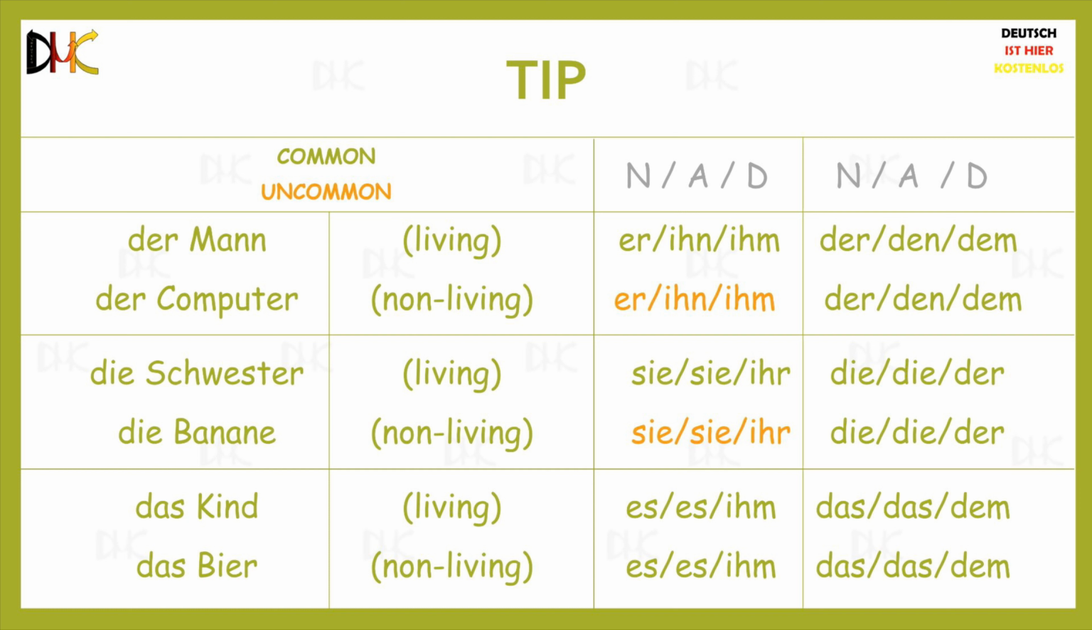Also, even though using er, ihn, ihm, and sie, ihr for non-living things is uncommon, it is not incorrect. I will personally be absolutely okay with you using pronouns for non-living things as long as you're using them right. If the sentence has the correct meaning, I have no problem with it whatsoever. At the end of the day, it's about being able to be understood from what you say, and as long as you get that done, I will be okay with it.